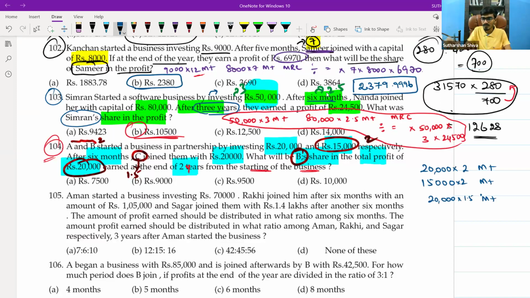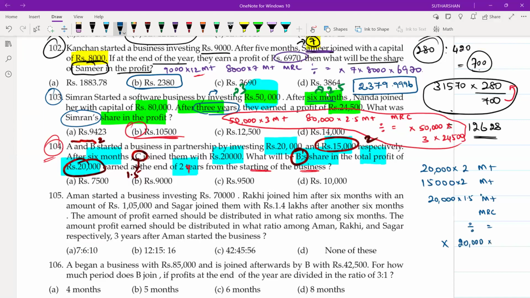Then MRC, then divided by, equal to, sir. Then multiply into 20,000. Multiply into 1.5. How is it 1.5? It is B only they are asking, right? Into 2, sir, into 2. Then